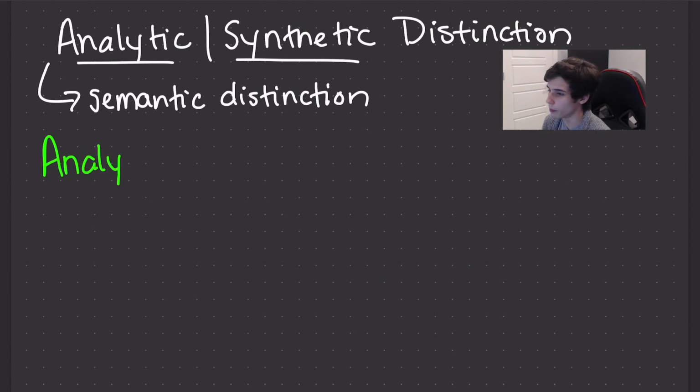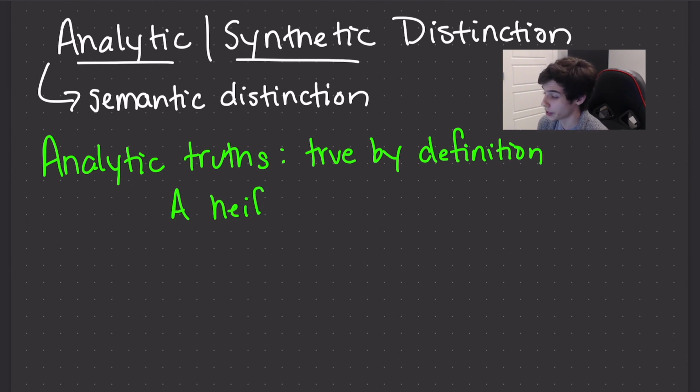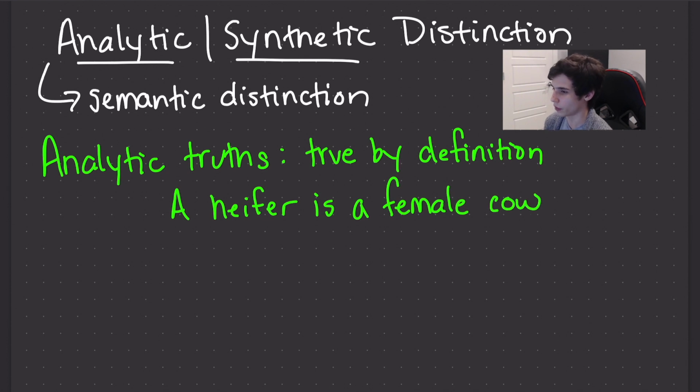These are true by definition. That means that the truth is given by the very meanings of the words in the statement. Some examples might be: all triangles have three sides. A heifer is a female cow. If Jack is Jill's brother, then she is his sister. These are all true by the meanings of the words. So it's because of the word heifer that we can say that a heifer is a female cow.